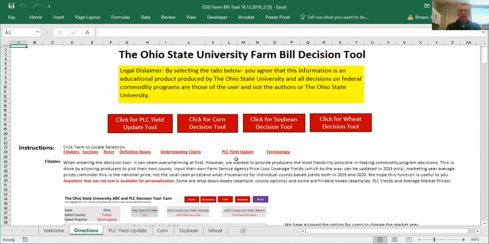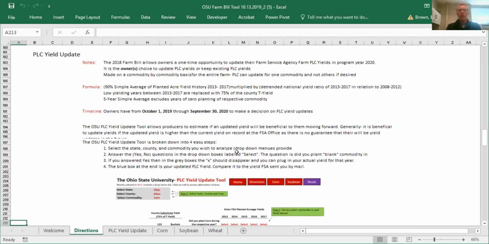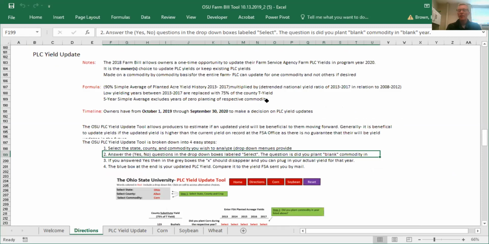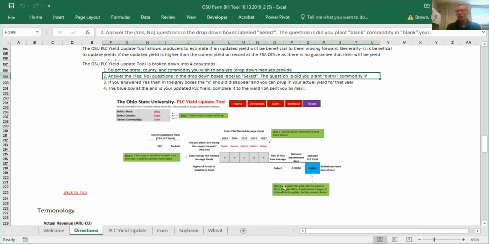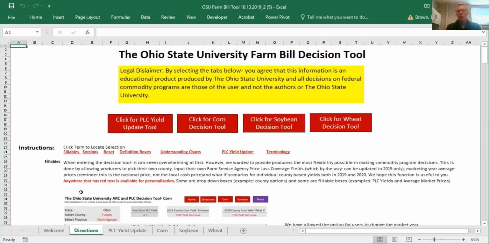However, if you have other questions about the different topics, you can click these tabs down here at the bottom. For instance, if you want to click PLC Yield Update, it takes you down to a description about how the yield update works, the calculations and the formulas behind it, a little bit of instruction about our tool and what you need to do to use it. And then after you're done with that, you can click back to the top and it brings you up to the top of the web page.